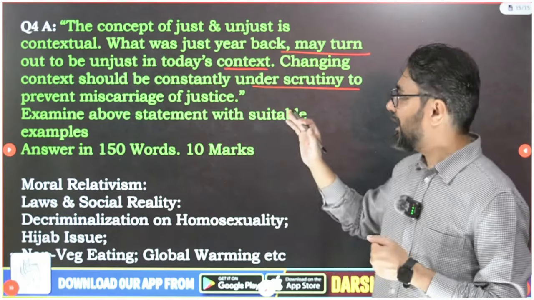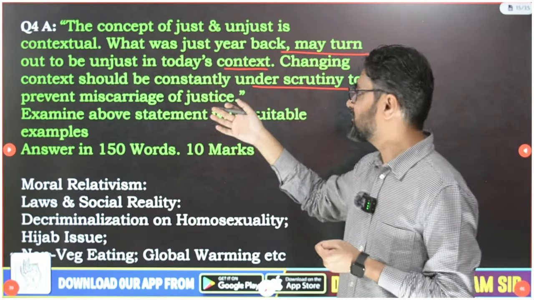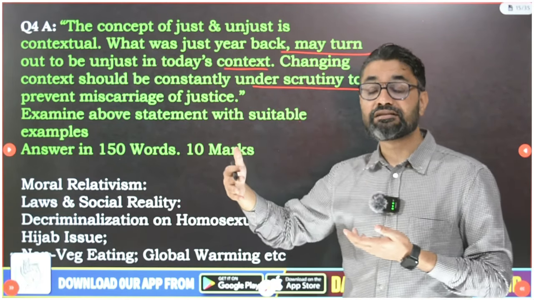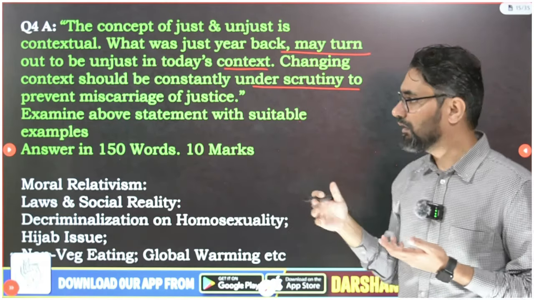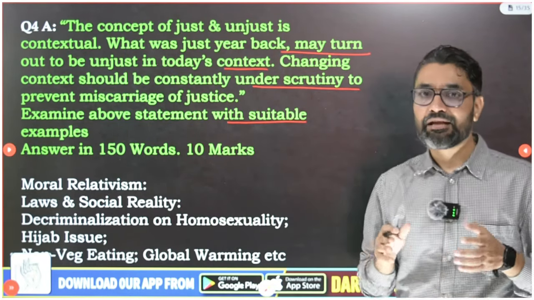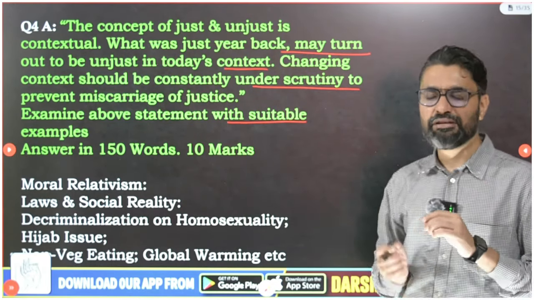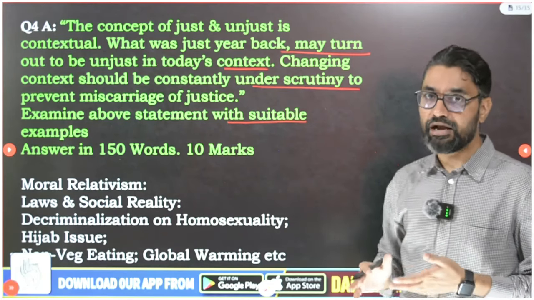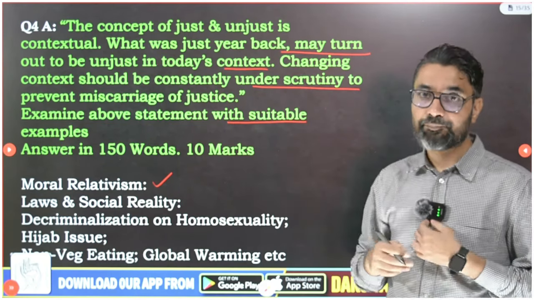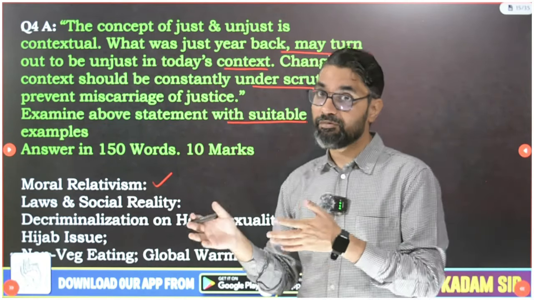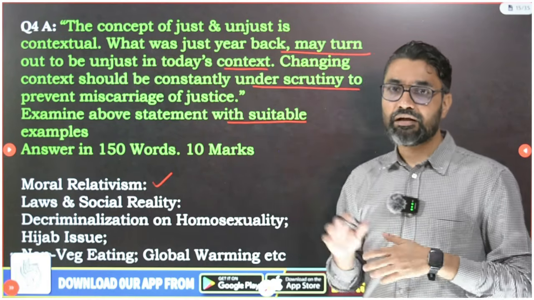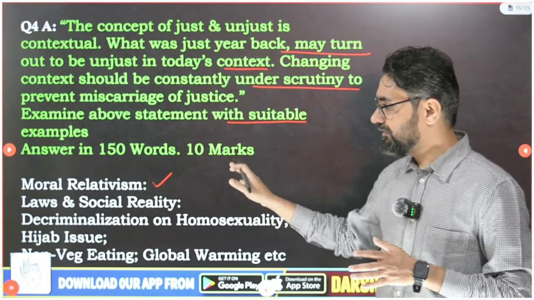And that's why, as per this changing circumstances, one should constantly change or update its understanding of just, unjust, moral, ethical, unethical. So examine the above statement with suitable examples, and examine this with suitable examples you have to add. Here you have to talk about moral relativism. And who was a moral relativist? Jeremy Bentham. Who was an absolutist? Kant, Locke, all other thinkers. And so as per context, define this idea.